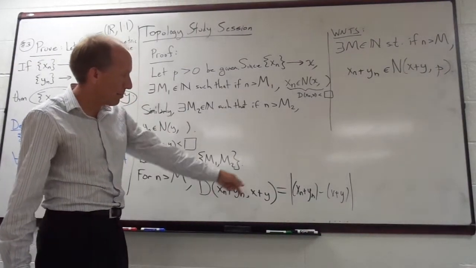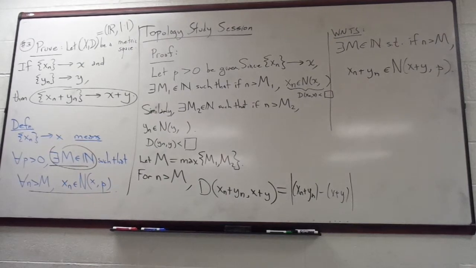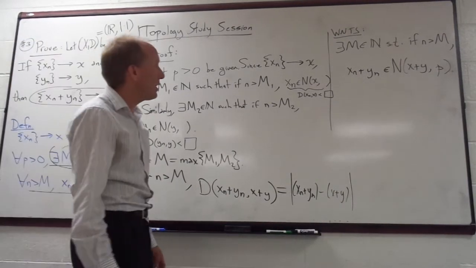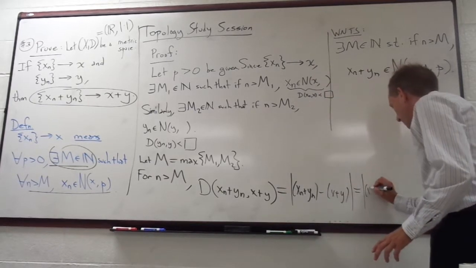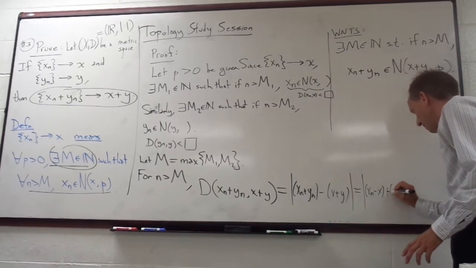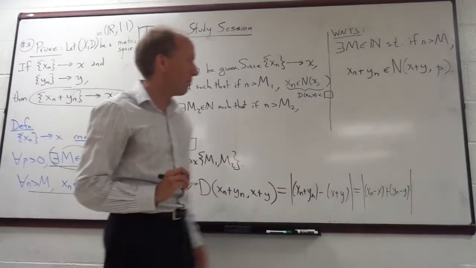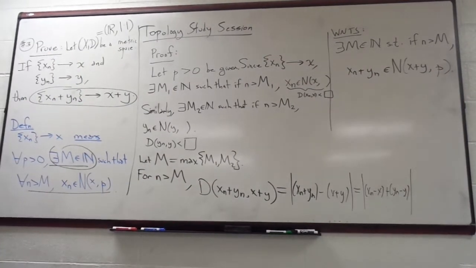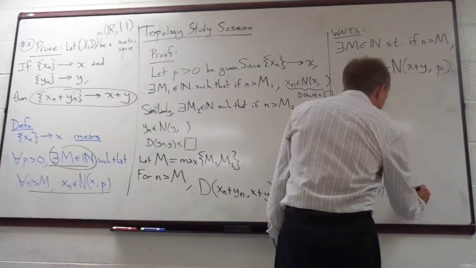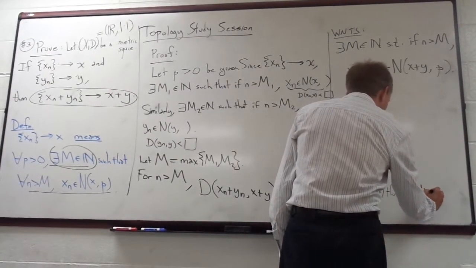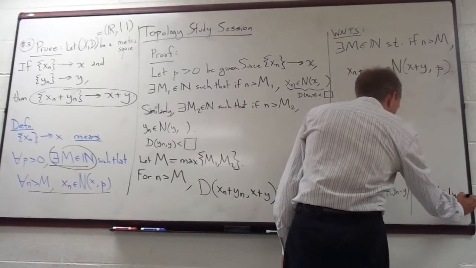And can you tell me what I'm going to want to do with this? Yeah. I need to rearrange things a little bit, right? I want to put the x's together. So xn minus x, and then yn minus y. I kind of got to get those terms lined up. And now we can use the triangle inequality. So this is less than or equal to absolute xn minus x plus absolute yn minus y.